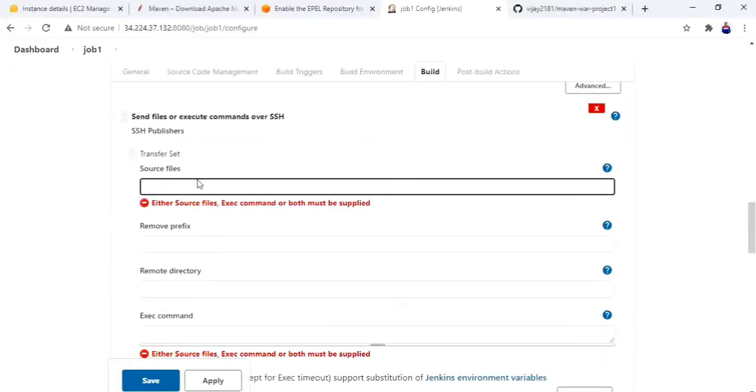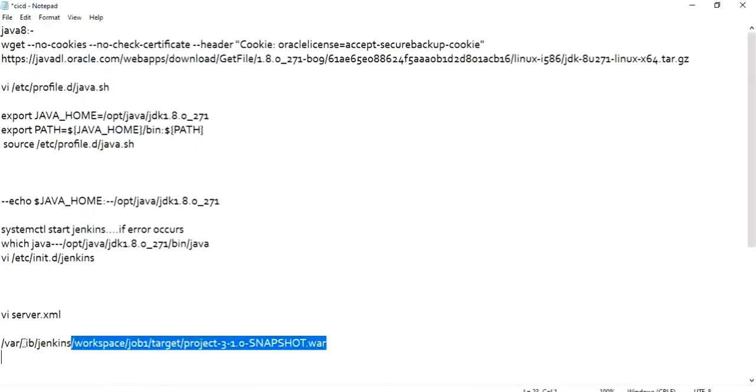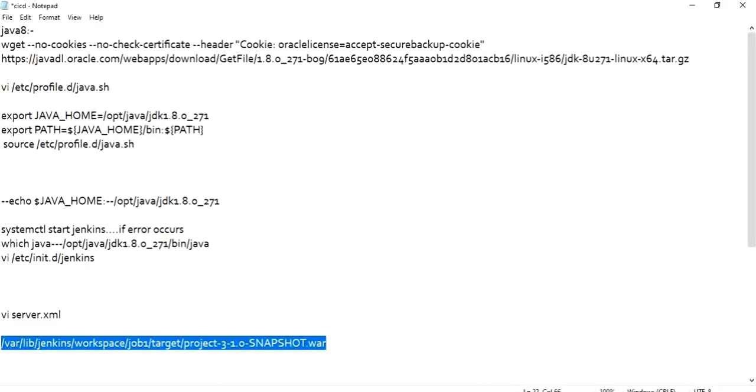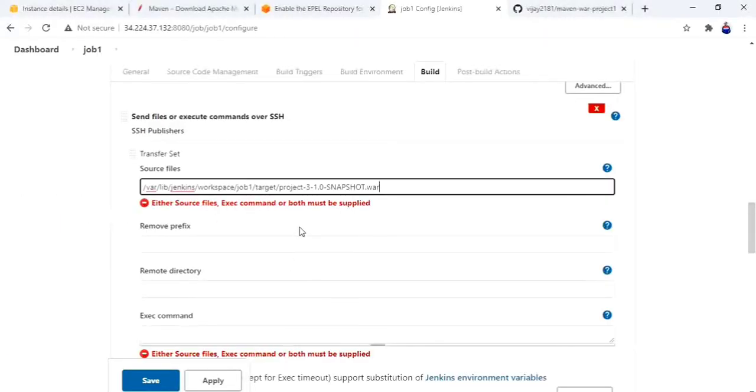See, I don't want to give the total path like /var/lib. I don't want to give this whole path because currently I'm on job 1. Up to job 1 I don't need.